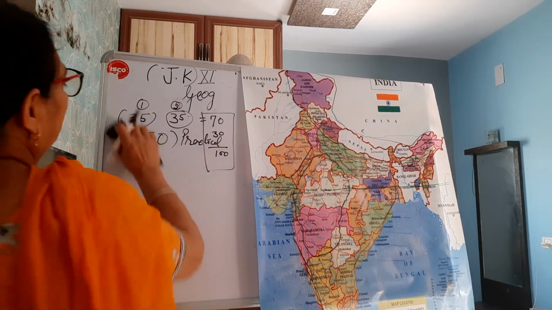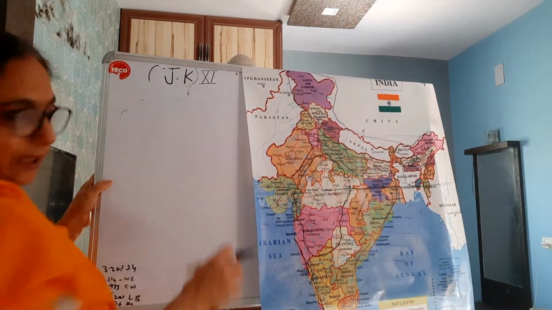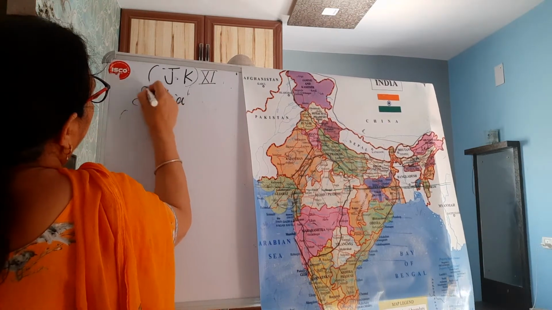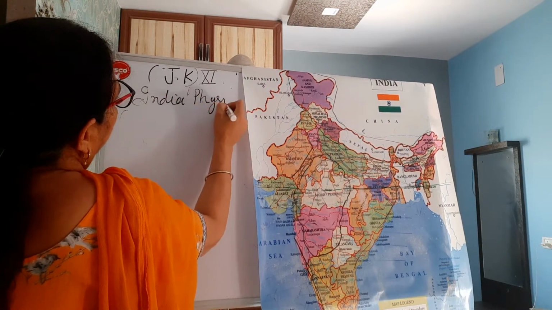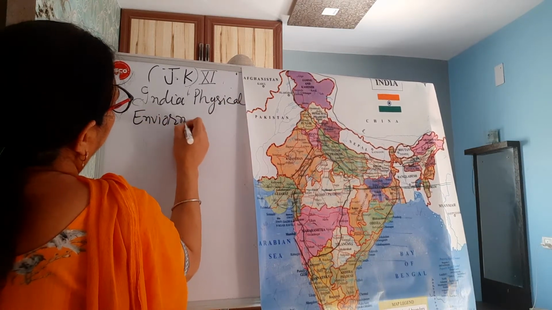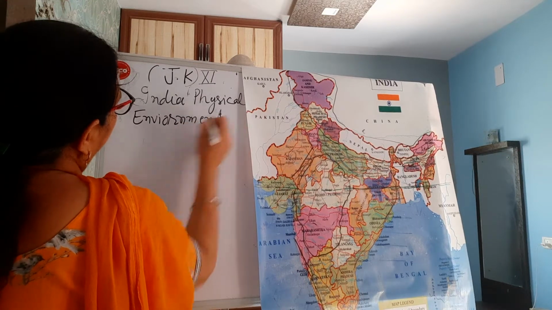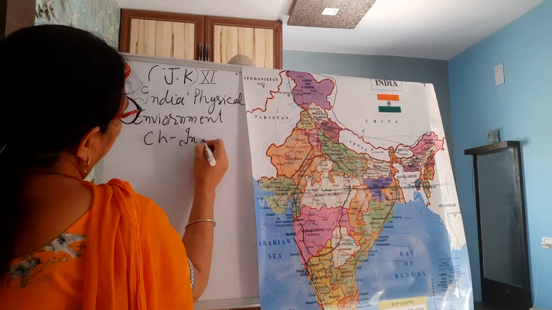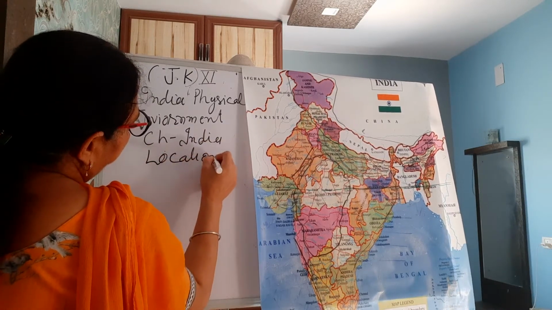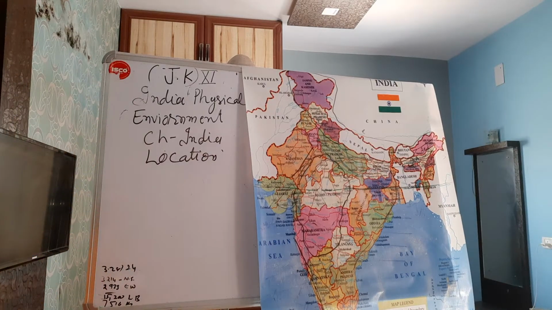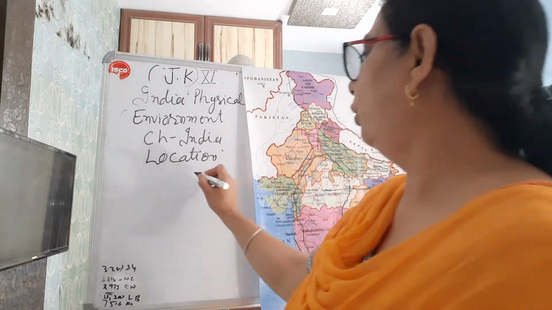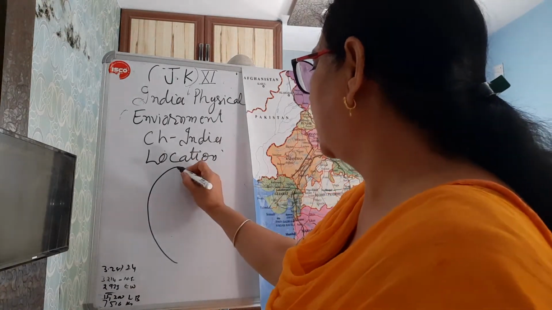The first chapter is in this book, India Physical Environment. In this book we have chapter number 1, India Location. It is a very basic chapter, and for that you have to know about latitudes and longitudes.